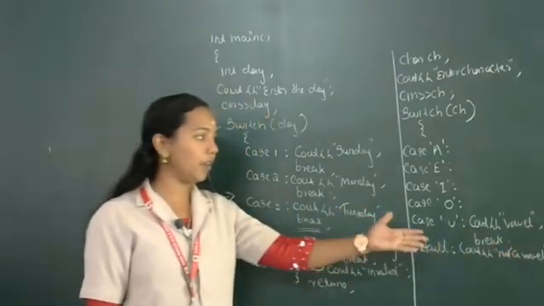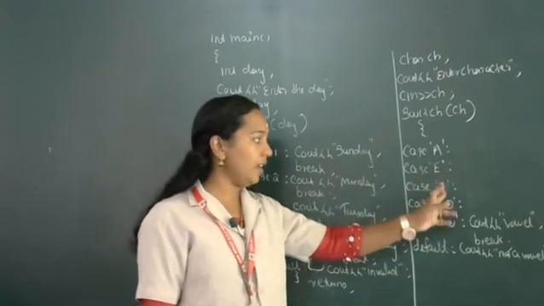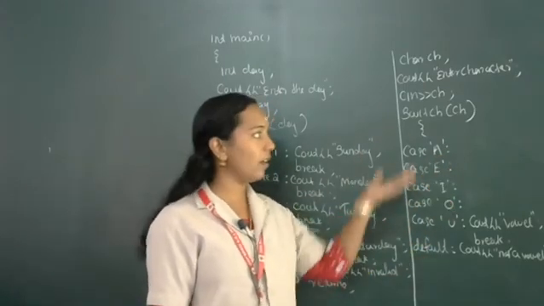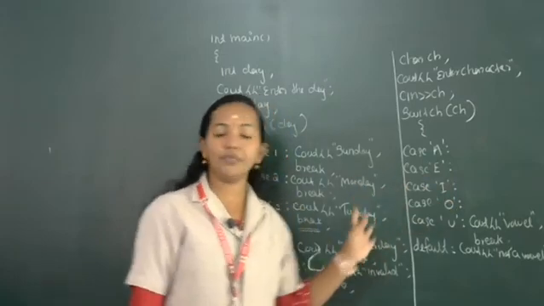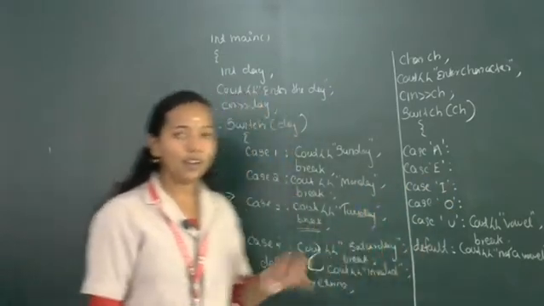What will be the output? cout vowel, and then break. So if case A, E, I, any one is true, or if ch is equal to any of these values, what will be the result? Vowel, and at last it will break.